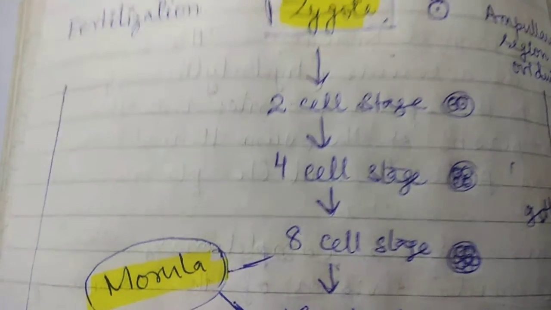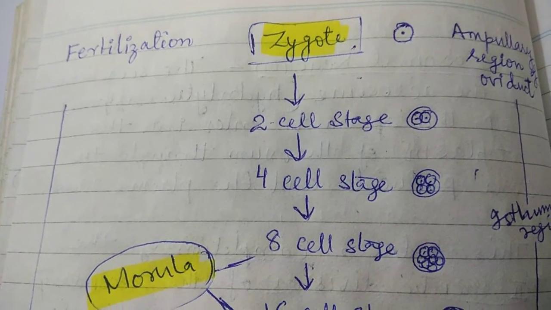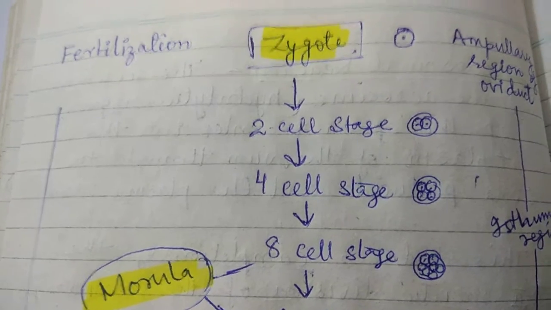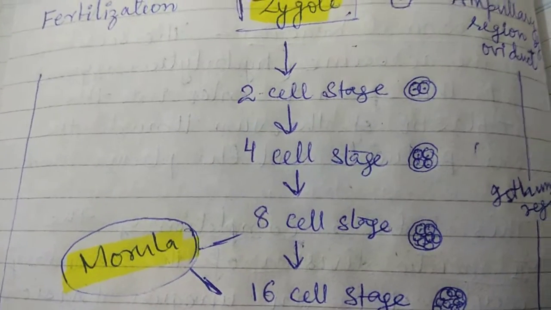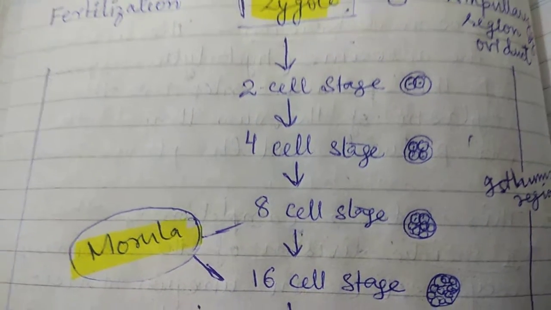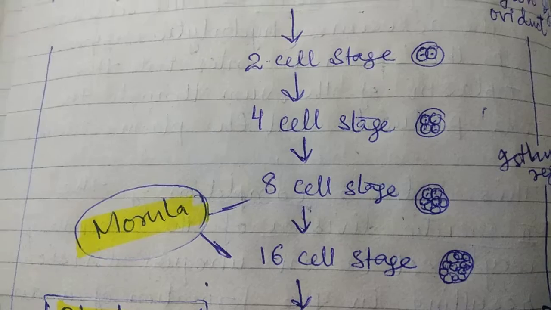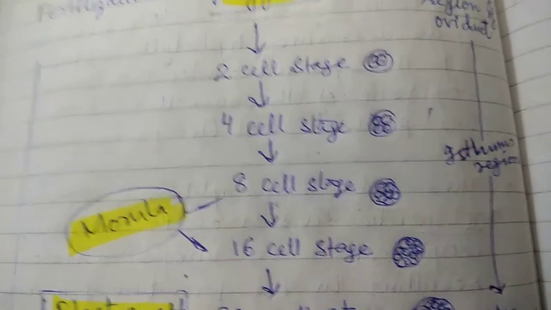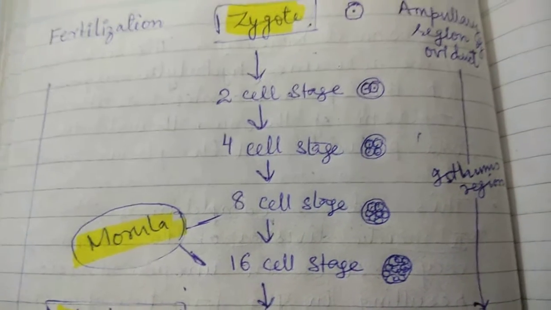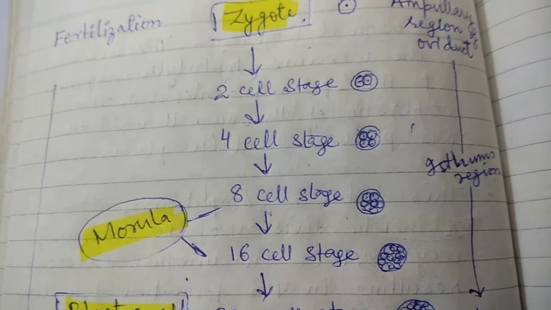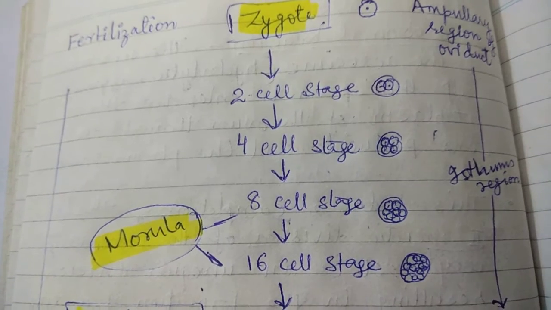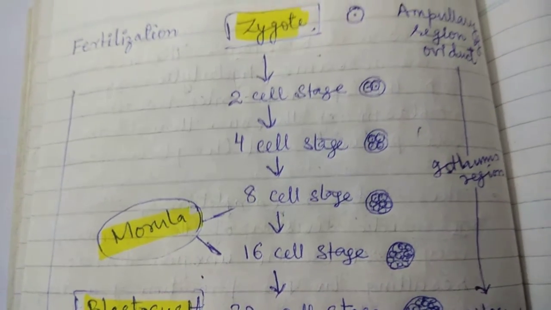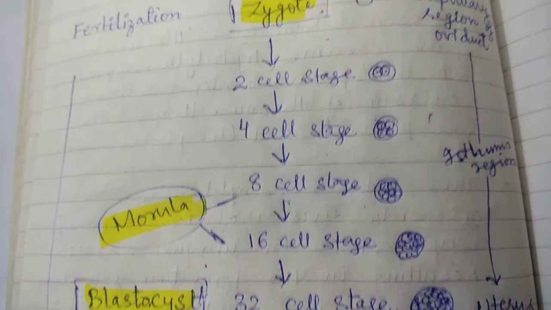The zygote was a single cell structure. Now it is converted into a 2 cell, then 4 cell, then 8 cell, then 16 cell stage, and as it's dividing, it is also moving along the fallopian tube from the ampullary to the isthmus region and from the isthmus to the uterus.